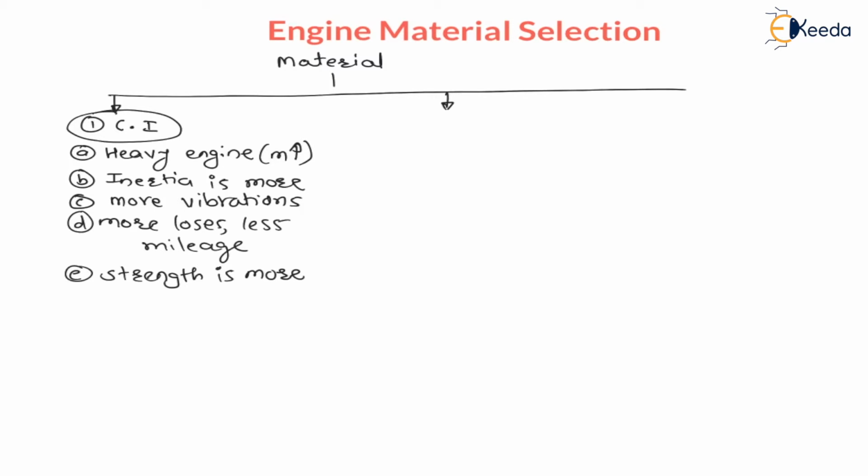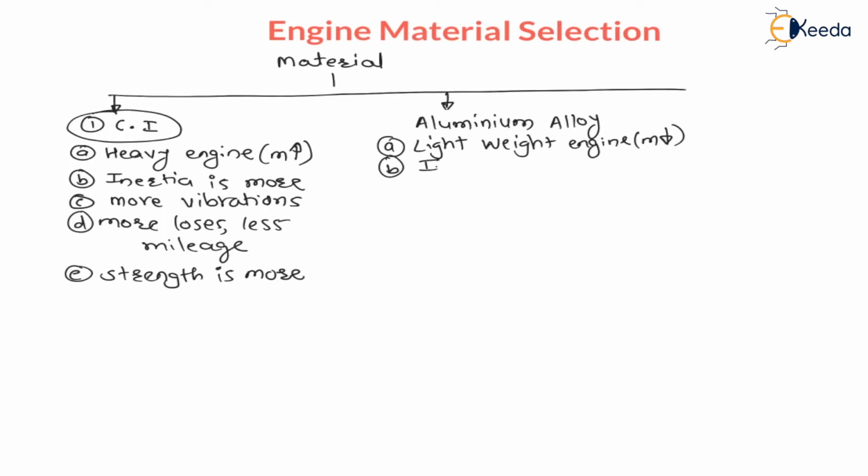Second material used is aluminum alloy. My dear students, aluminum alloy is exactly opposite to cast iron. The first point is the engine becomes light in weight. The engine will be lightweight. That means mass is decreasing, and as mass is decreasing, mass into acceleration, which is called inertia, is less.